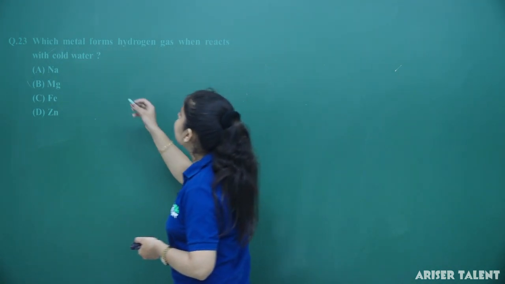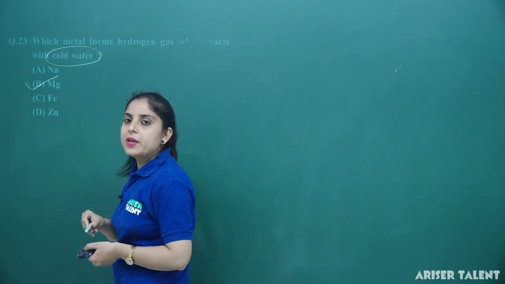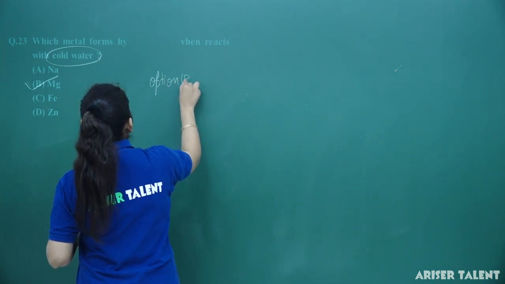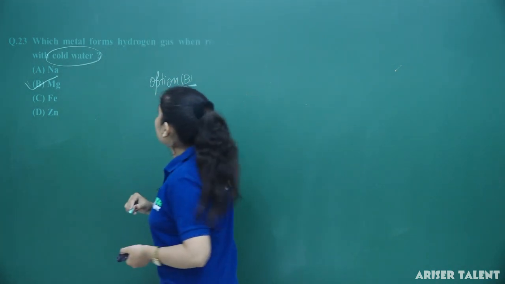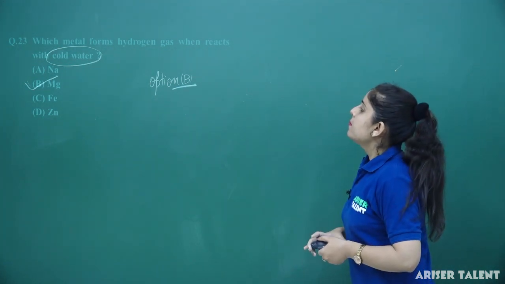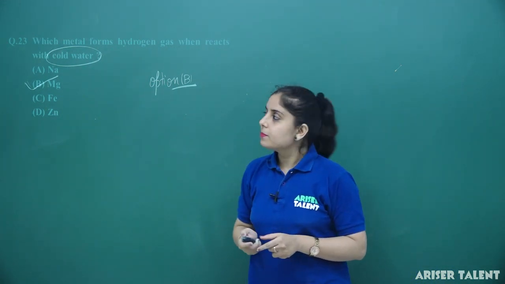So the only metal which is going to react with cold water is magnesium here. You can see that option number B is correct in this case. Option number B is correct here. Now, let's move forward to question number 24.